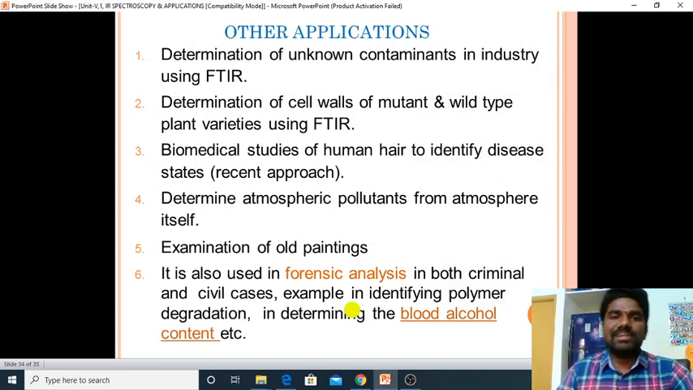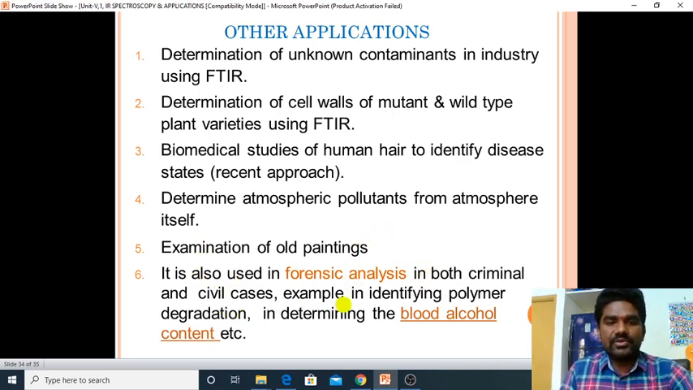And here we have some other applications, that is determination of unknown contaminants in industry using FTIR, determination of cell walls of mutant and wild type plant varieties using FTIR, and biomedical studies of human hair to identify disease states. It is a recent approach by using FTIR. We can also determine atmospheric pollutants from the atmosphere itself. And we can examine old paintings.